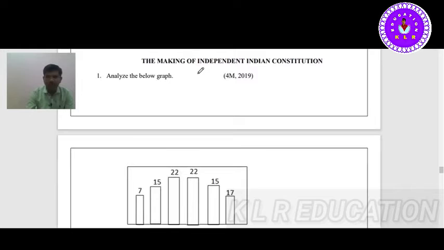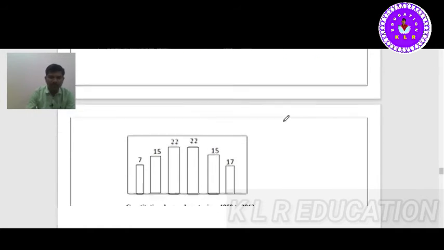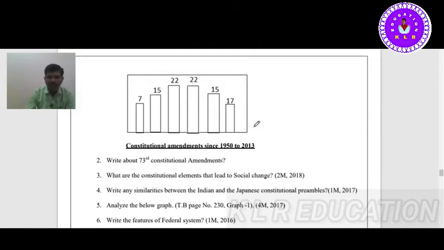Next, making of independent India's constitution. They have given this graph of the number of constitutional amendments. We have to analyze the graph and the number of amendments made from 1950 to 2013. Write about the 73rd constitutional amendment.